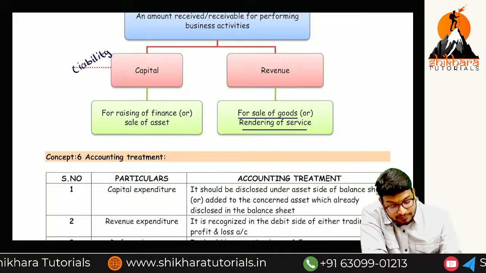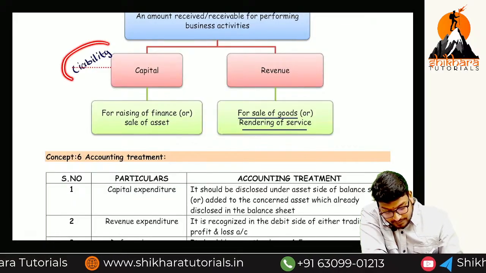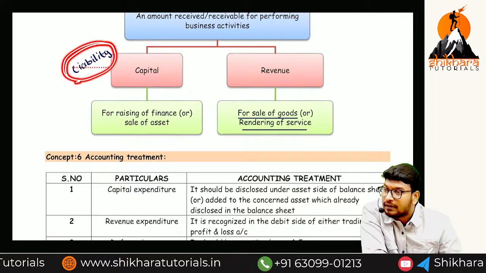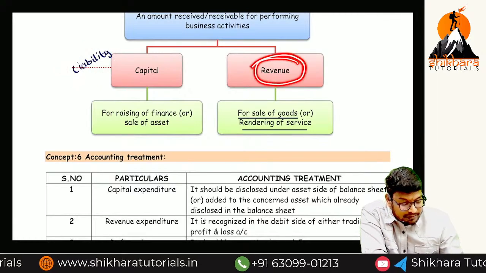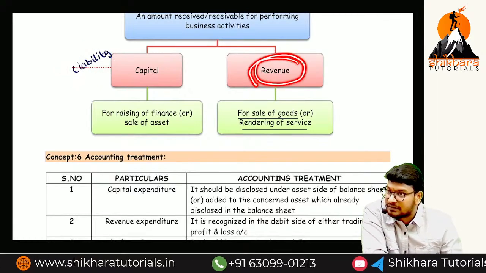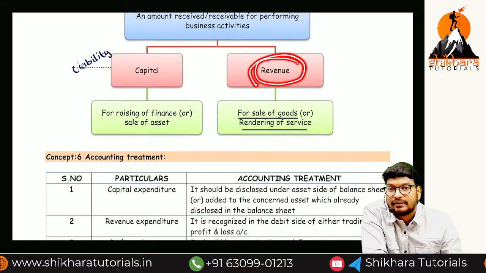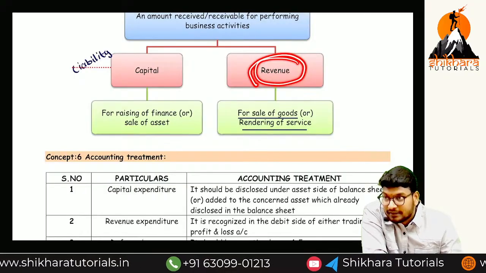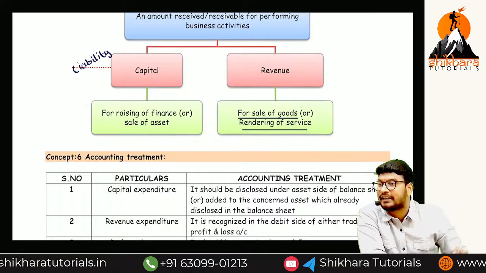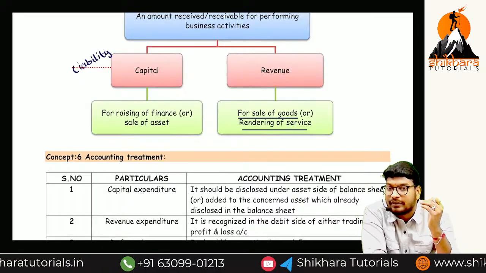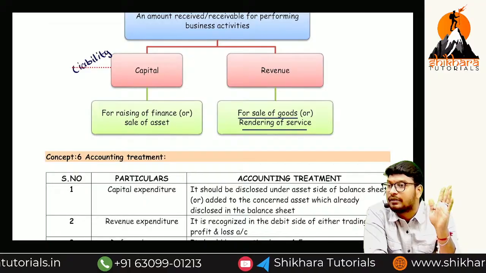Okay, will liability appear in the balance sheet or the P&L account? Balance sheet. So these are the revenue. Revenue income is nothing but incomes. So income we can disclose under the trading or P&L account, credit side. Okay? Here there is no third type of activity. So we have 3 types of expenditures, but only 2 types of receipts.